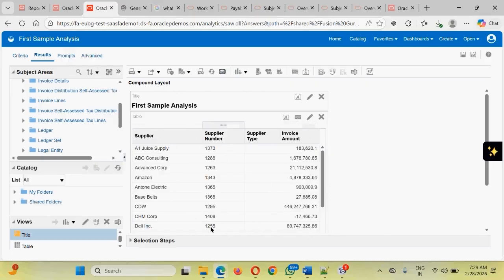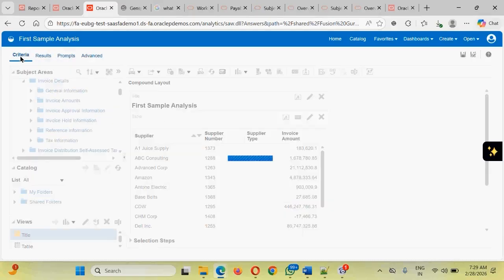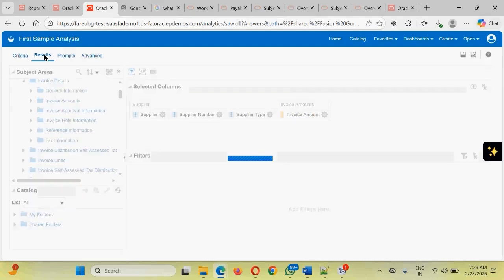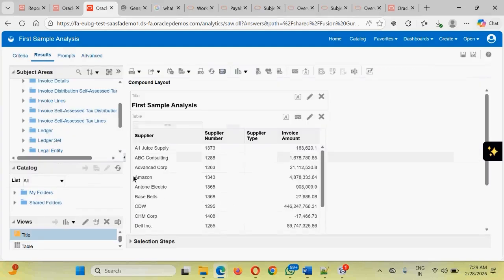Guys, we have not designed anything here. Automatically, anytime you create an OTBI analysis and select the columns here, under the result section the data will be represented in a table format. All the columns that you have selected will be displayed, in the same order in which you have added them.